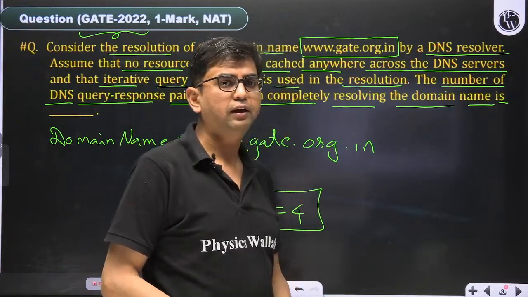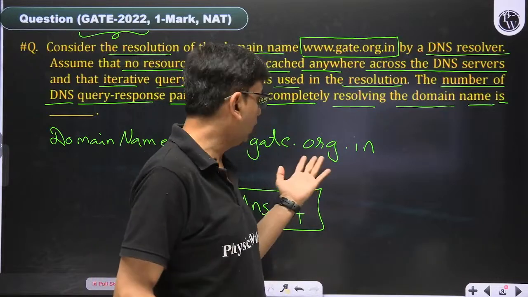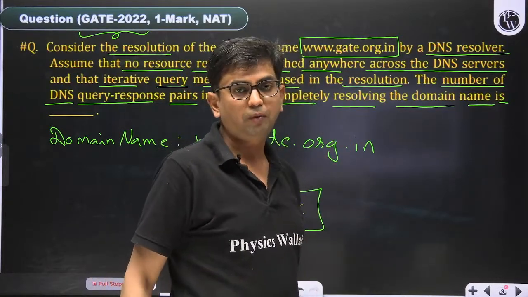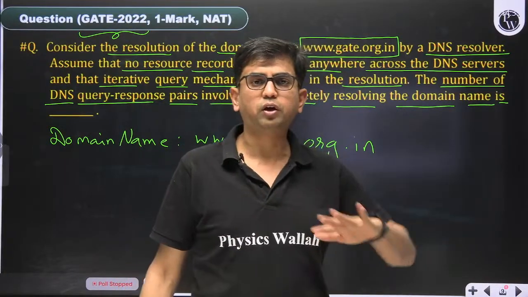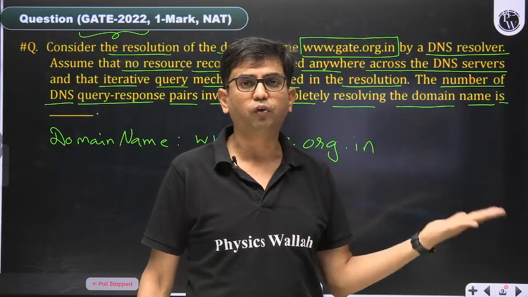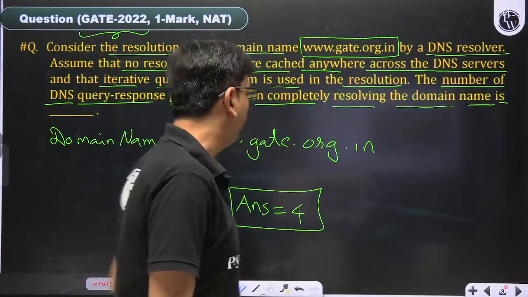No, Shashank Rai. It depends on what the URL is. If your URL does not contain the second top level domain, then it is a 3-tier hierarchy. So which tiers you are going to contact in the DNS hierarchy depends on the domain.